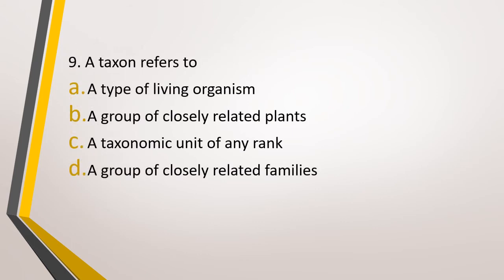Question number 9. A taxon refers to option A, a type of living organism, option B, group of closely related plants, option C, a taxonomic unit of any rank, option D, a group of closely related families. The correct answer is option C, a taxonomic unit of any rank.